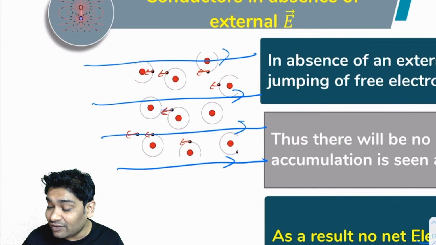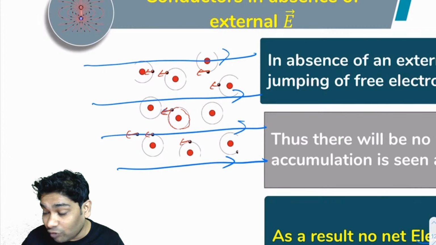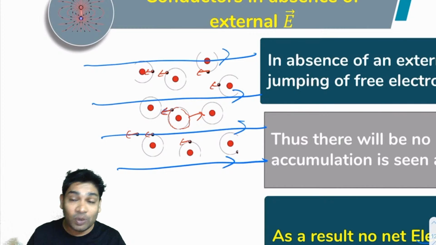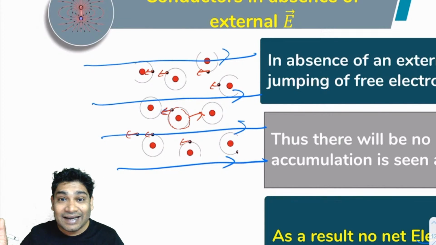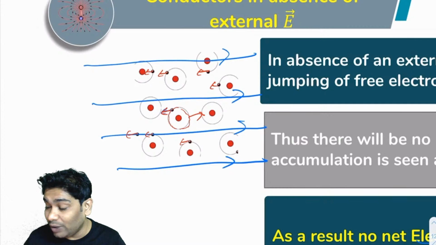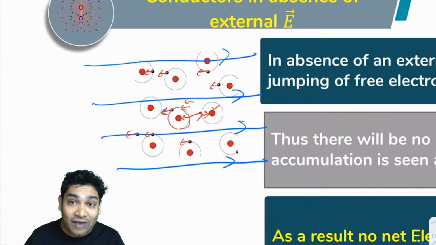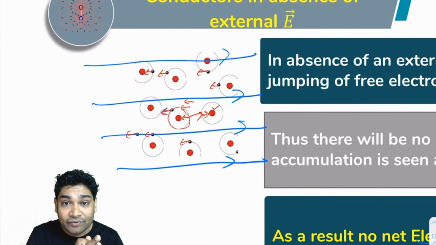Right. So imagine this electron is revolving around this nucleus. If it wants to jump to the opposite side, the energy required would be higher. Why? Because it now has two things pulling it this way. One, this nucleus is pulling it this way, and the electric field is also pulling it this way, while on the other side only this nucleus is pulling it. So this time it will be more difficult to jump towards the right.